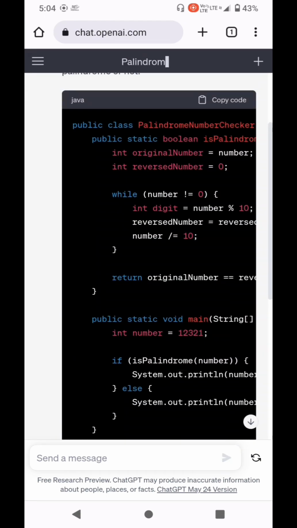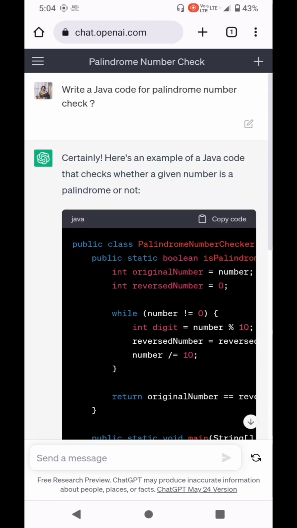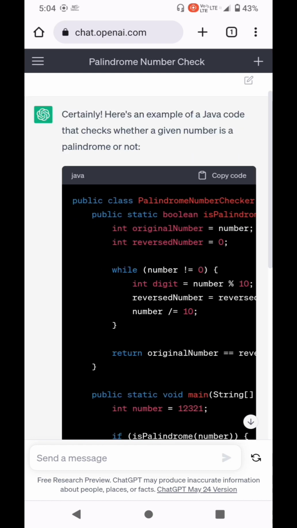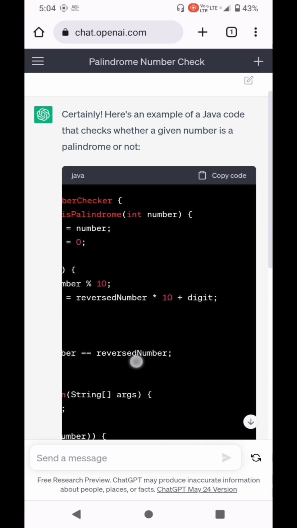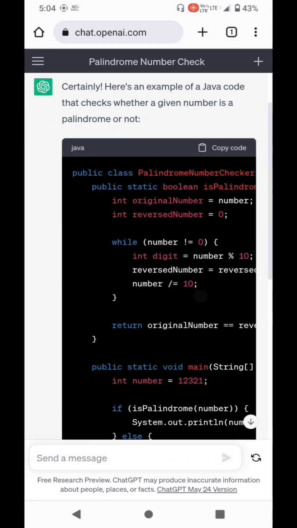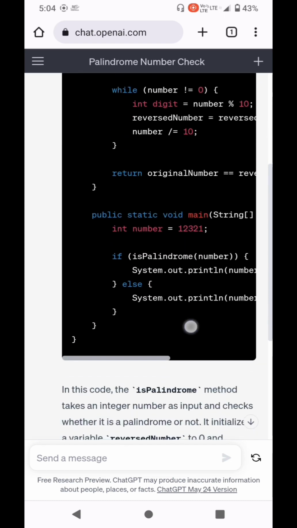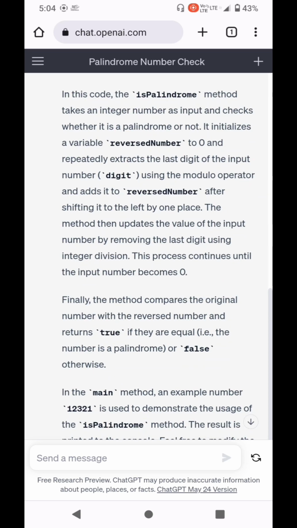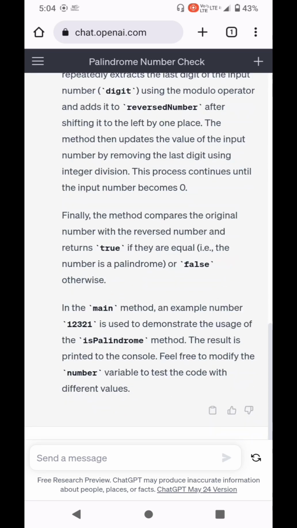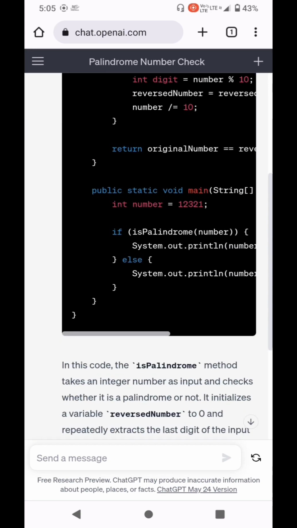So we can see ChatGPT within a second returned with its answers. Here is the Java code for whether a given number is a palindrome or not. You can copy the code and run it on your machine to check the output. And here is the explanation of that code also. It's very much useful for the coders. This is the answer of ChatGPT.